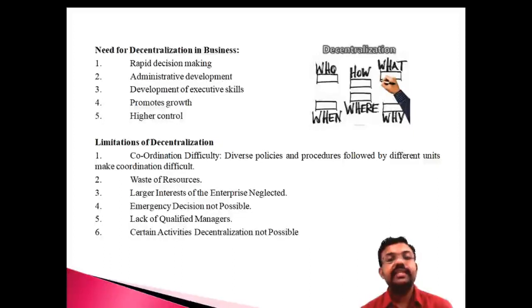And sometimes there is a drawback to implementing certain actions with the help of decentralization. Certain activities in decentralization are not possible. These are the drawbacks regarding decentralization: coordination is sometimes difficult, waste of resources, loss of interest of the enterprises, emergent decision making not possible, lack of qualified managers, certain activities not possible. These are the limitations regarding decentralization.